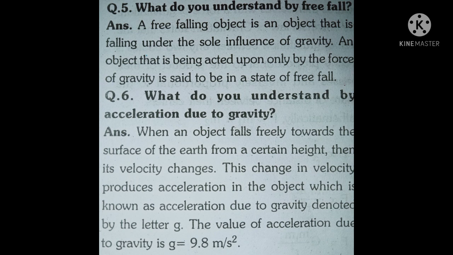Question 6. What do you understand by acceleration due to gravity? Answer: when an object falls freely toward the surface of the earth from a certain height, its velocity changes. This change in velocity produces acceleration in the object, which is known as acceleration due to gravity, denoted by the letter g. The value of acceleration due to gravity is g equal to 9.8 meter per second square. Answer 6 complete. Question 7th.